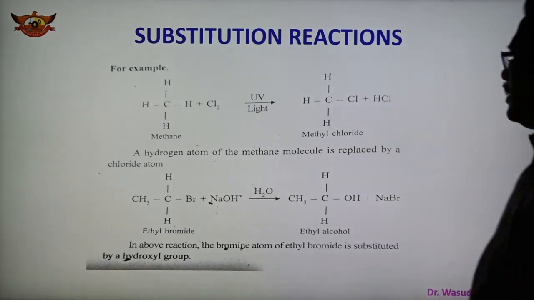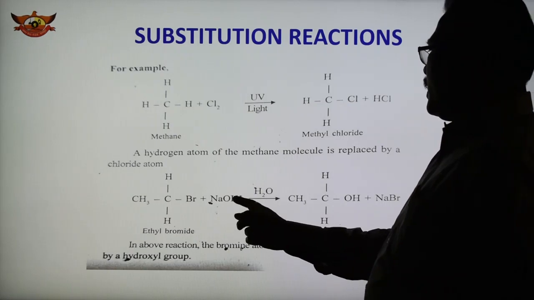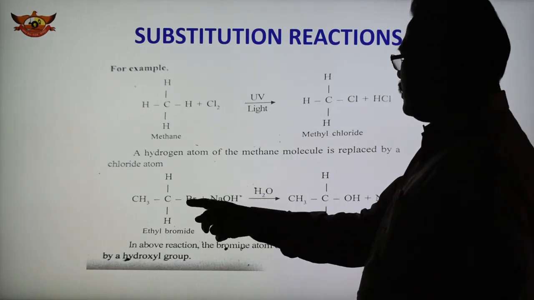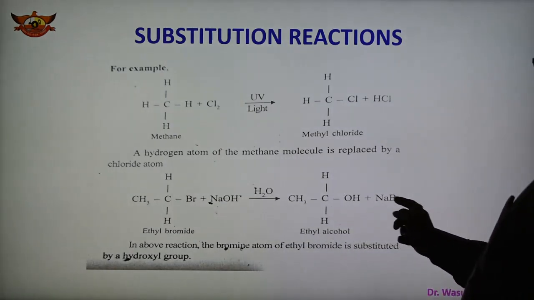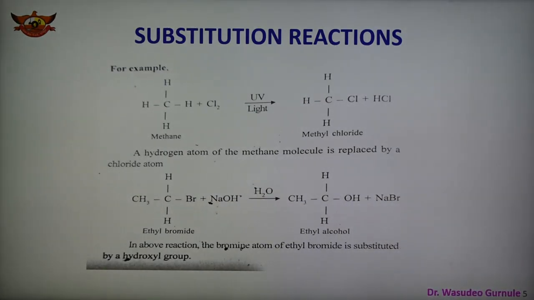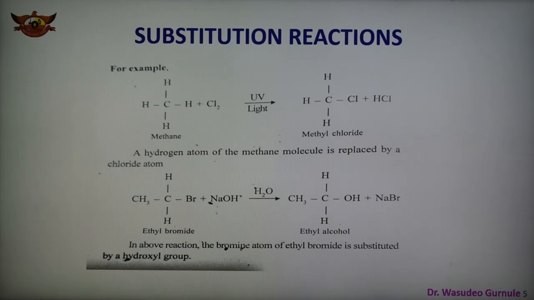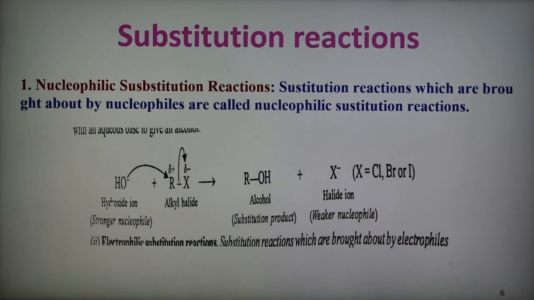In the other example, here is ethyl bromide. It reacts with NaOH, and the hydroxyl group OH is substituted in place of Br, and the other product is NaBr. So in place of Br, the OH hydroxyl group is substituted. These two reactions show examples of the substitution reaction, how one atom is replaced by another. Depending upon the attacking reagent, there are three types of substitution reaction.